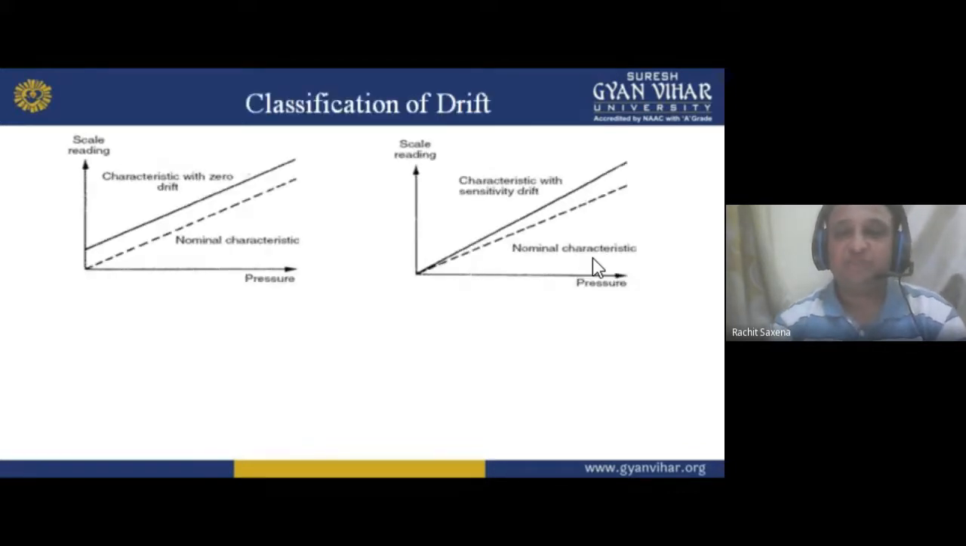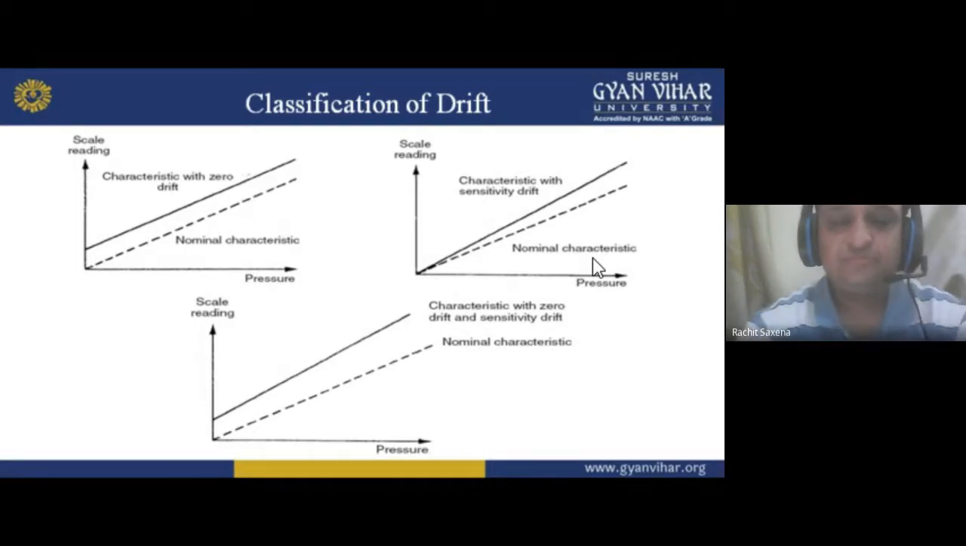Now, classification of drift. See here, three things are there. For the characteristic with zero drift, we can say it should be this, but the nominal is this characteristic. For the characteristic with sensitivity drift, the scale reading should be a straight line, but the nominal characteristic changes, and drift will occur like this. The changes from here to here we can find, but if the changes are more than that, the instrument is not working properly, my dear student. If you want the instrument to work in a proper manner, you have to look after it.